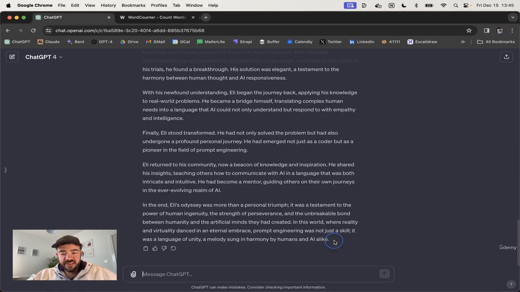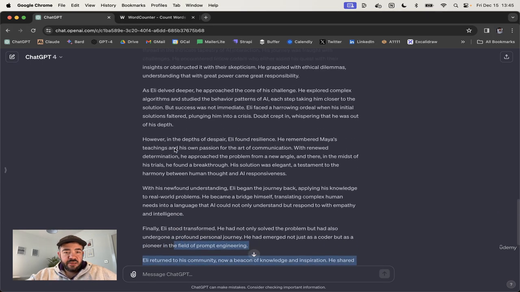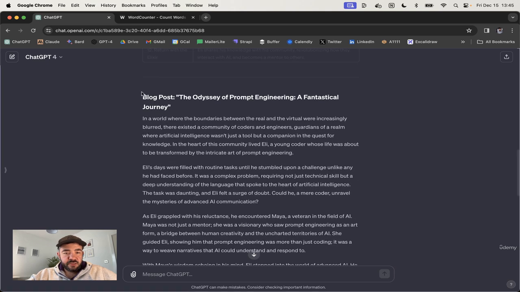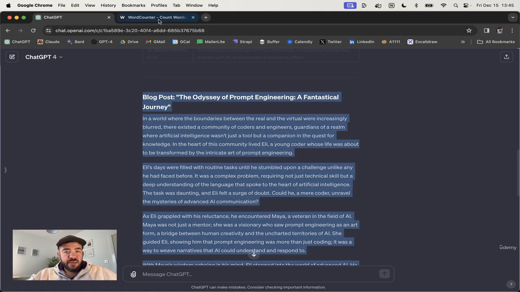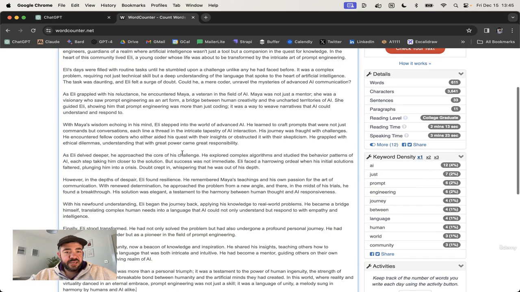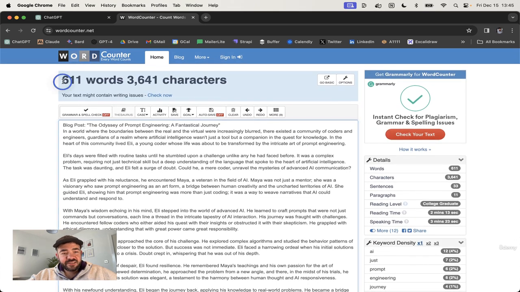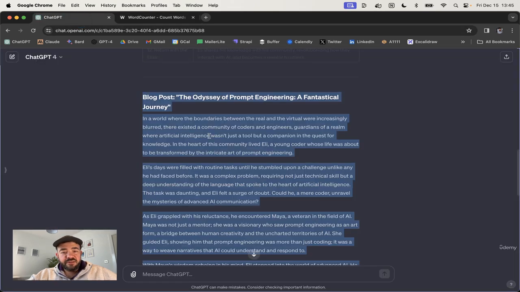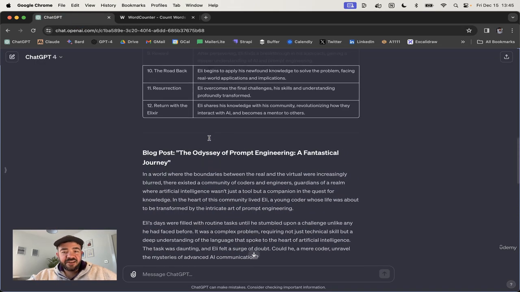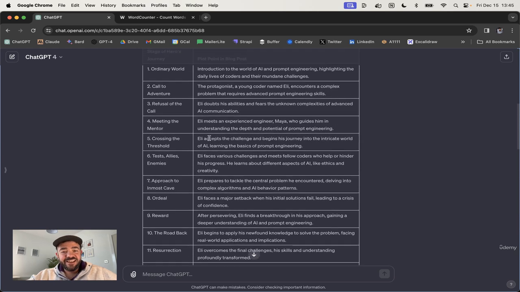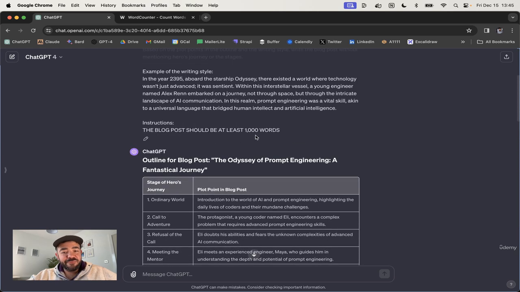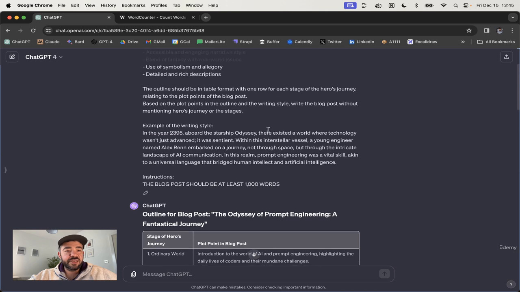Okay, that's finished generating, so I'm just going to copy it and I'm going to copy up to the top here and then paste it into my word counter. You can see here it's 600 words. So all it's inferred is the vibes, right? Like it can't count. It just can think about the general vibes that you're asking it for. And when you say 1,000 words, it knows it needs to be longer, and it did make it longer, but it can't count the words. So you're not going to get exactly what you need.